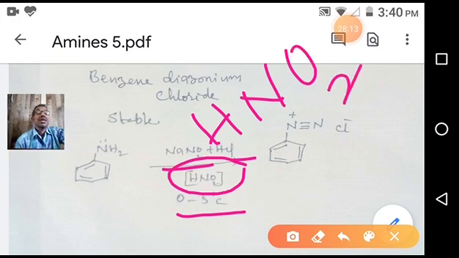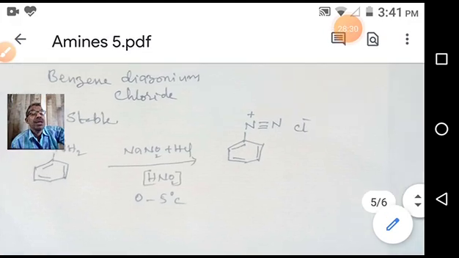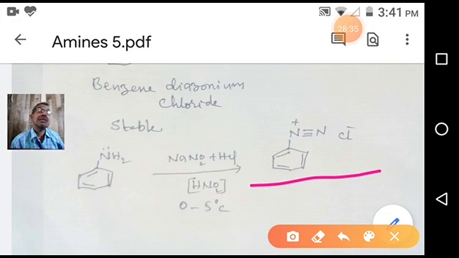HNO3 is nitric acid, a strong acid, and nitrous acid is a somewhat weak acid, but it is also an acid. So when aniline is reacted with sodium nitrite and HCl, we get this diazonium salt. This is called diazotization. Very clear. So we are converting aniline into diazonium salt.